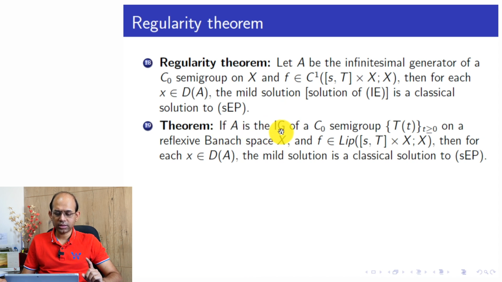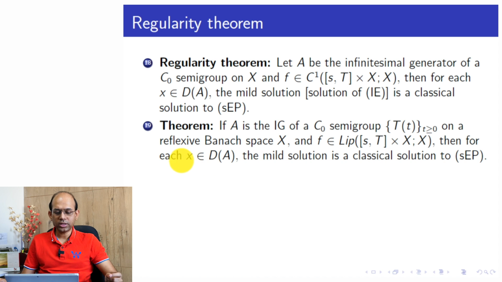If A is the infinitesimal generator of a C0 semigroup T(t) on a reflexive Banach space X, so here we are assuming a lot on the space X, then we may need to assume less on the additive term F. Here we are not requiring it to be differentiable, but only Lipschitz, as a function of the two variables, time and space.